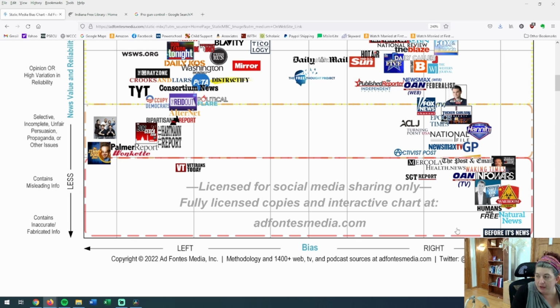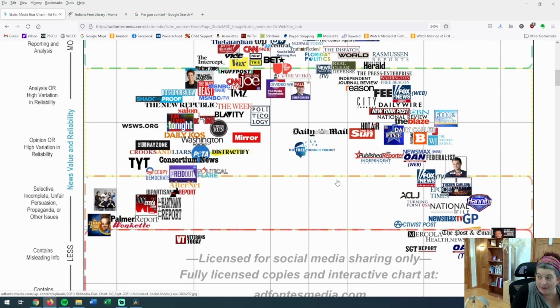You can see over here there's a lot of stuff going on. I haven't heard of some of these, but some of these I've heard of. You might be surprised that some of the things that you like are down in this orange area.